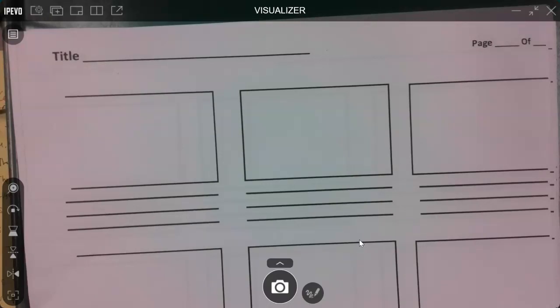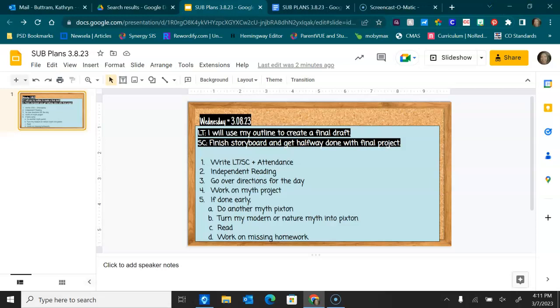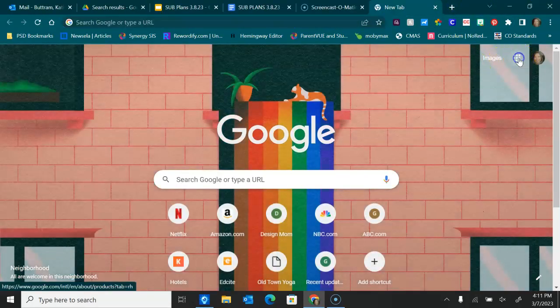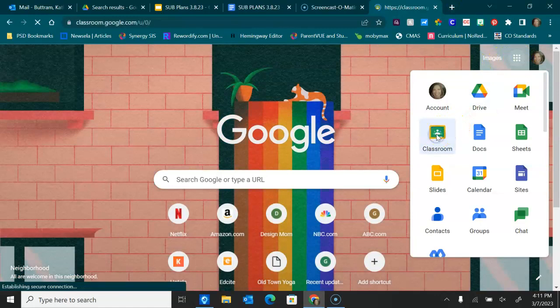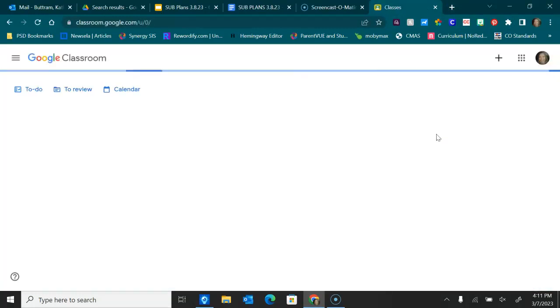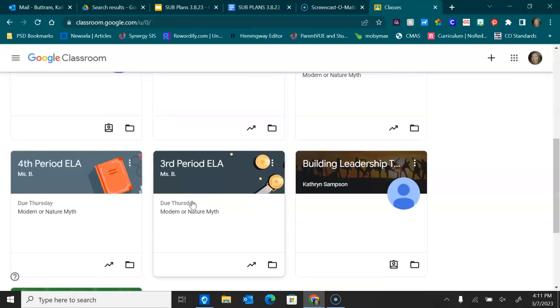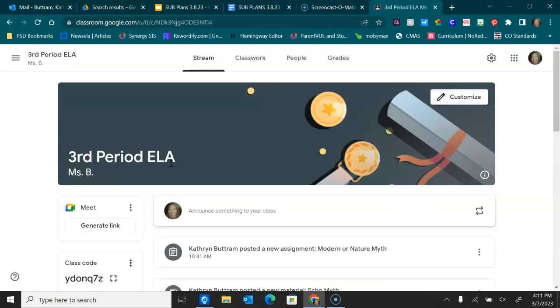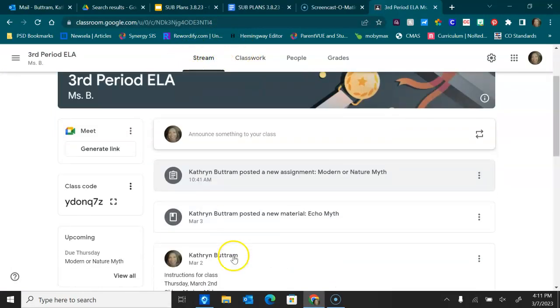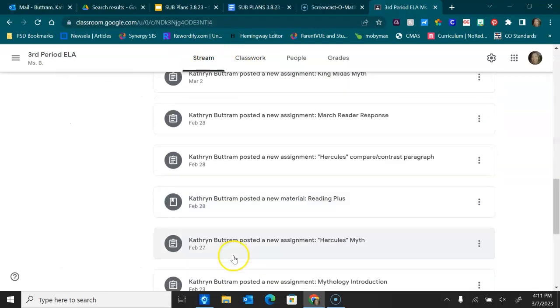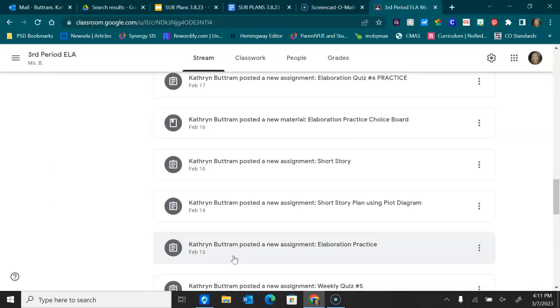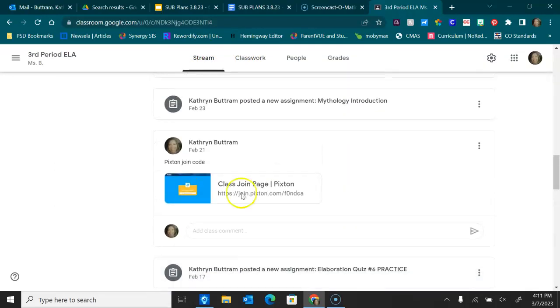And then once you're done with the storyboard, you can go to Google Classroom or go to Pixton. If you're doing a comic, you're going to take your storyboard, and in Google Classroom, you're going to be in the stream part of Google Classroom and scroll down until you find the blue icon that says Pixton, which is right here.